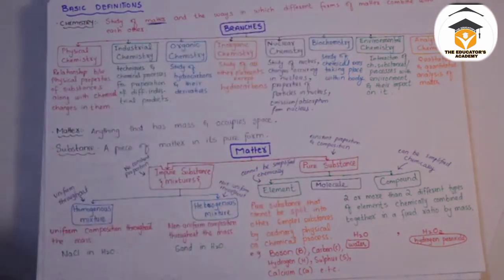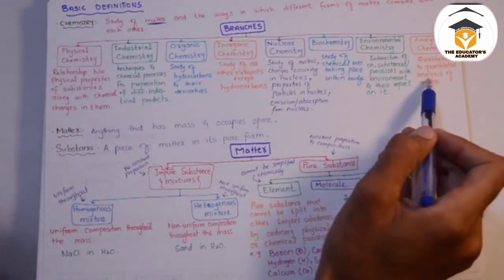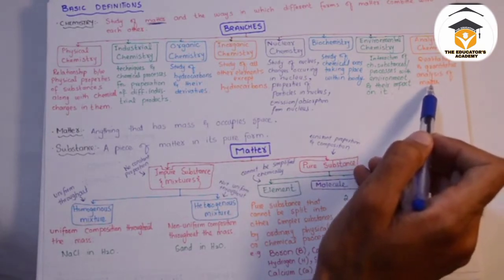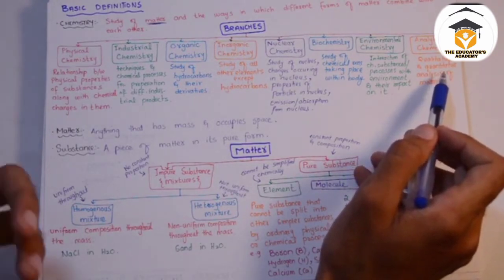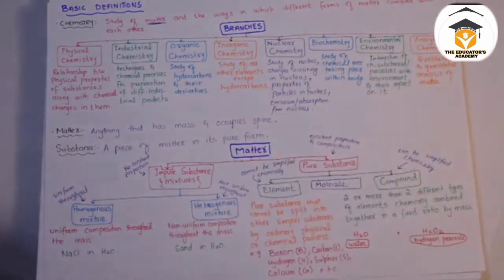Then we have analytical chemistry. Well, in analytical chemistry we study the qualitative and quantitative analysis of matter. We take the matter and the matter is analyzed for its quality, for its quantity, for its properties. All that study is known as analytical chemistry.